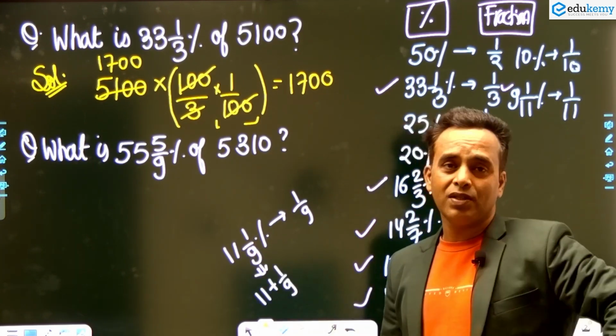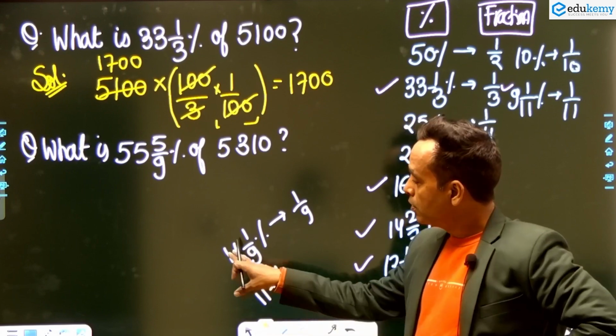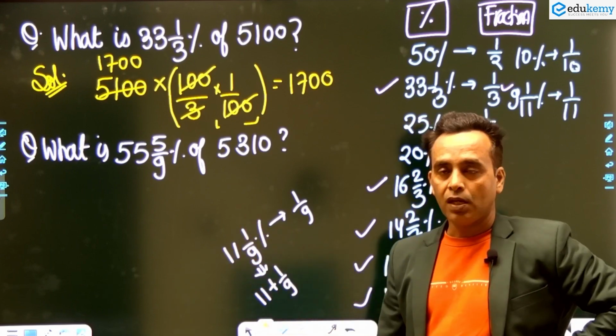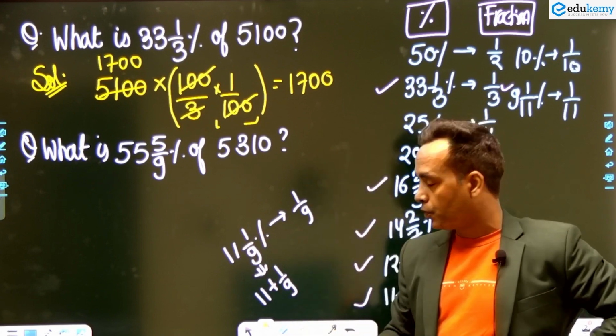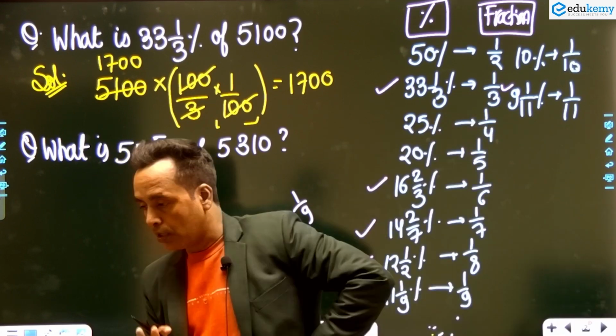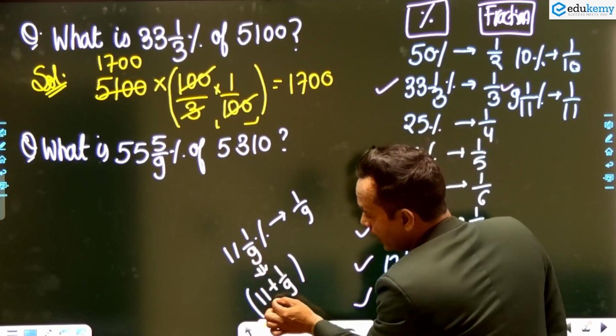Who said multiply? Why do you do this? If it were multiply, it would become 11 by 9. If it is multiply, you can write 11 by 9, so what is the use of 11 and 1 by 9? No, it's not multiply, it's plus. Okay, so it's 11 and 1 by 9.